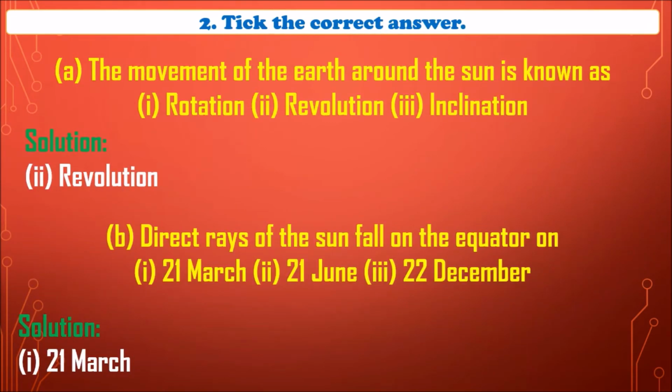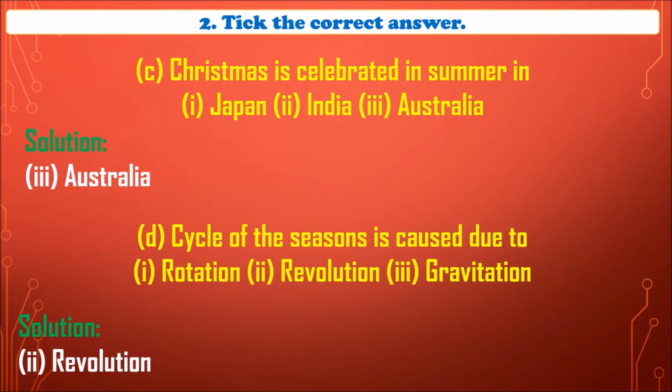Next question is, tick the correct answer. The movement of the Earth around the Sun is known as revolution. Direct rays of the Sun fall on the equator on 21st March. Christmas is celebrated in summer in Australia. The cycle of the seasons is caused due to revolution.